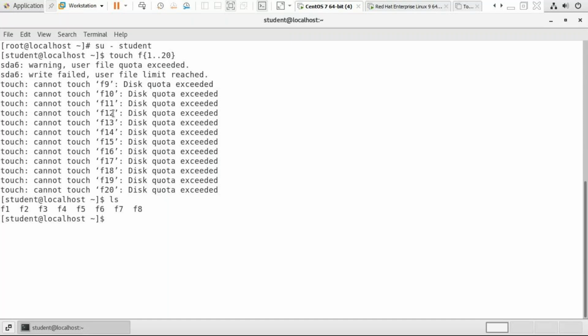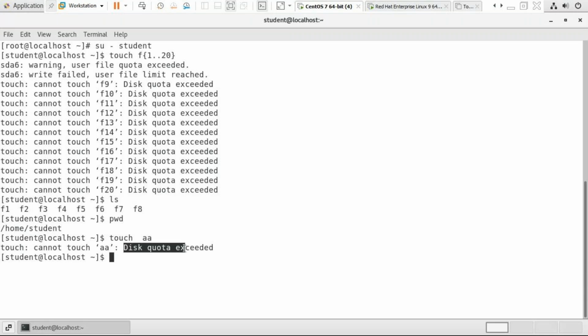Generally in real time, a programmer, a developer, or an end user tries to create files in their home directories, and sometimes they get this error, for example touch something: quota exceeded. Then they ask the system admin, I'm not able to create the file, I'm getting this error, quota exceeded.